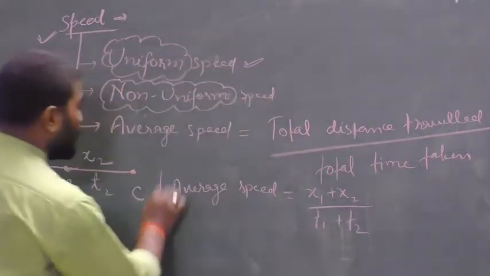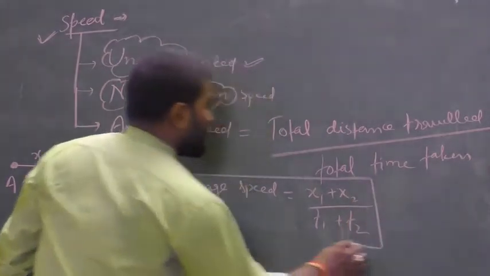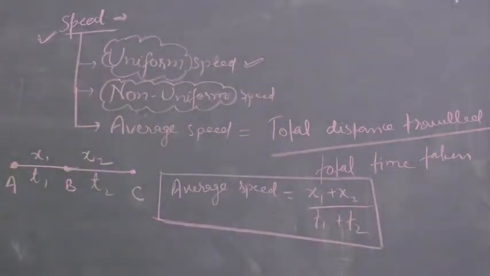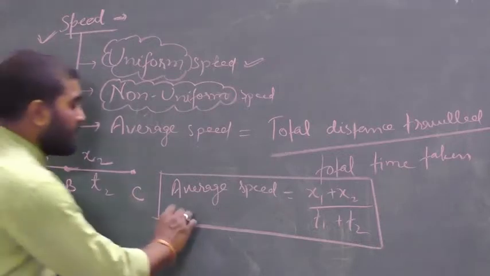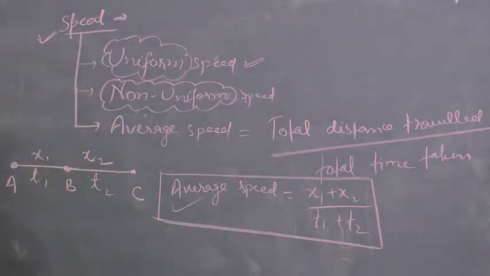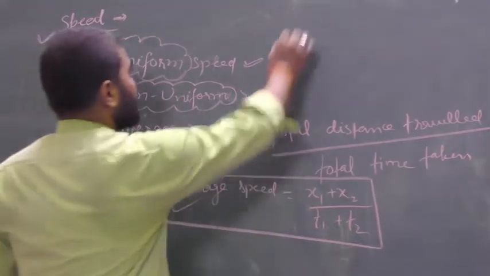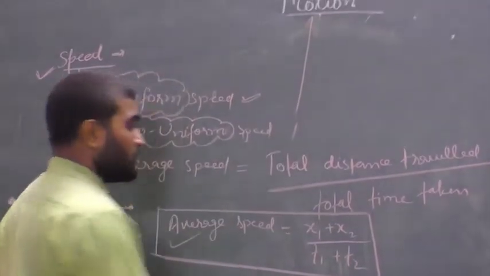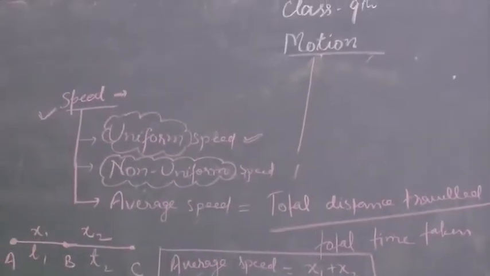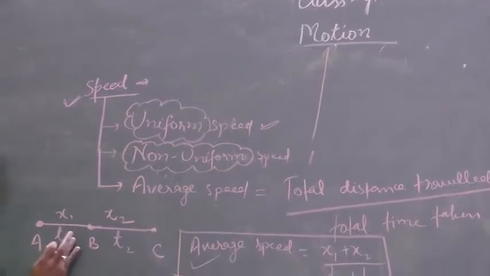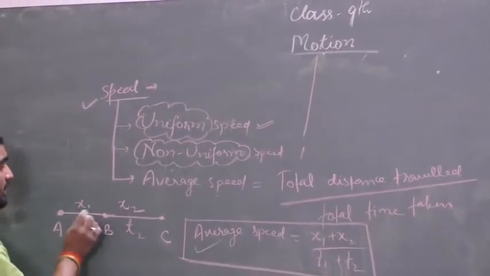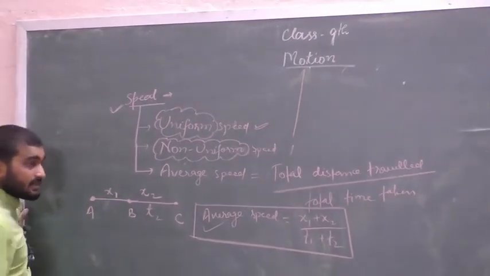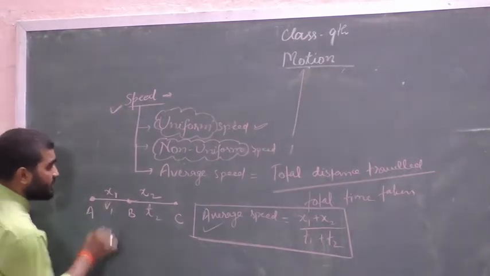So average speed is the total distance traveled per unit total time taken. This is called average speed. Another formula I am going to derive from this. Let the body be moving from A to B, traveling a distance x1 with speed v1.